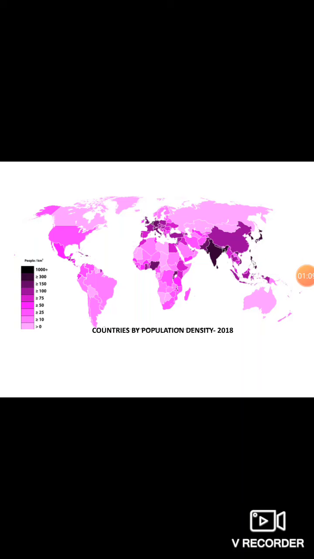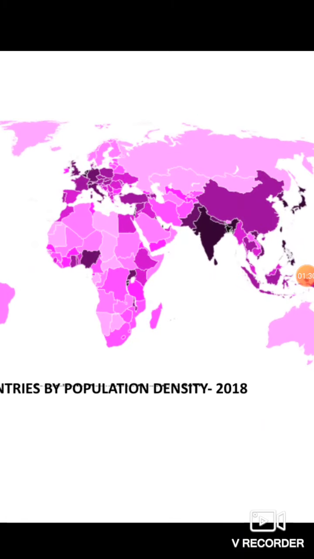Of course, this picture was taken in 2018. It is even a little worse right now, and you can see the intensity of the population from all the countries worldwide, and you can see where India stands and what the condition is.